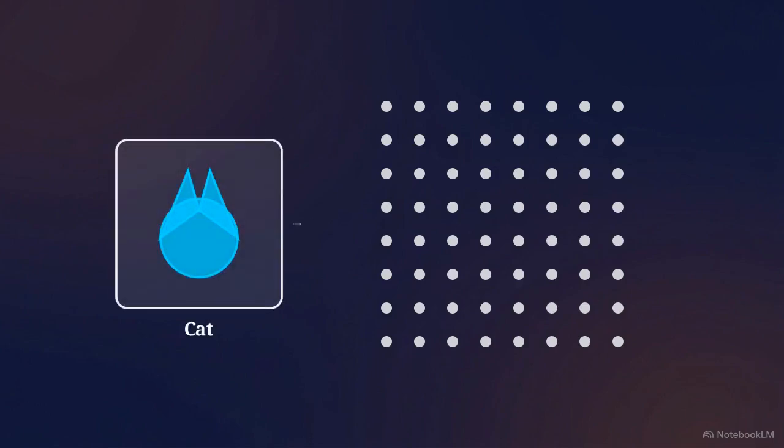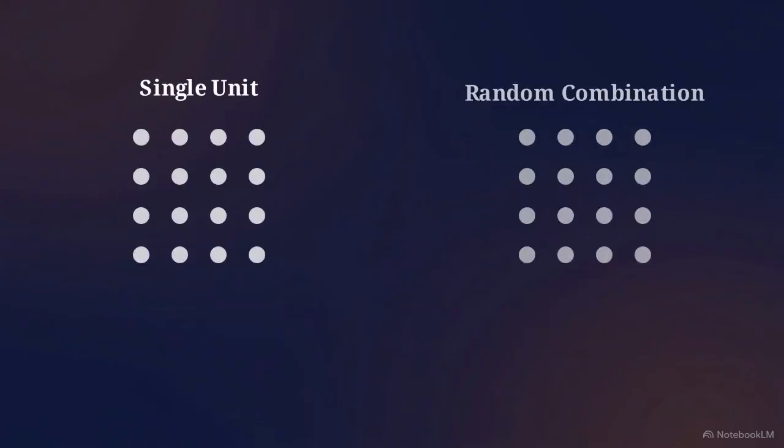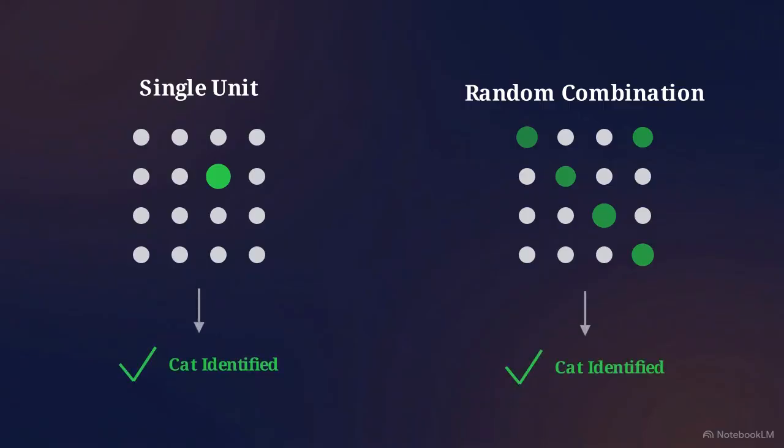It was once assumed that individual units in a network's higher layers mapped to specific concepts. In this view, a specific node might light up only when the network detects a cat's ear. Szegedy's team found that this isn't the case. Mathematically, there is no distinction between one individual unit and a random combination of many units. Both identify the same features with the same level of precision.